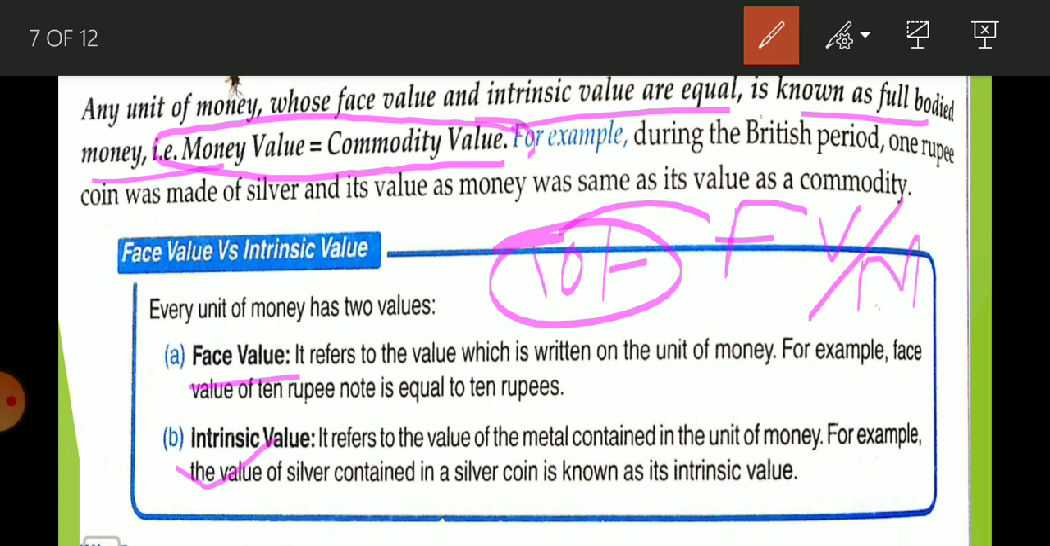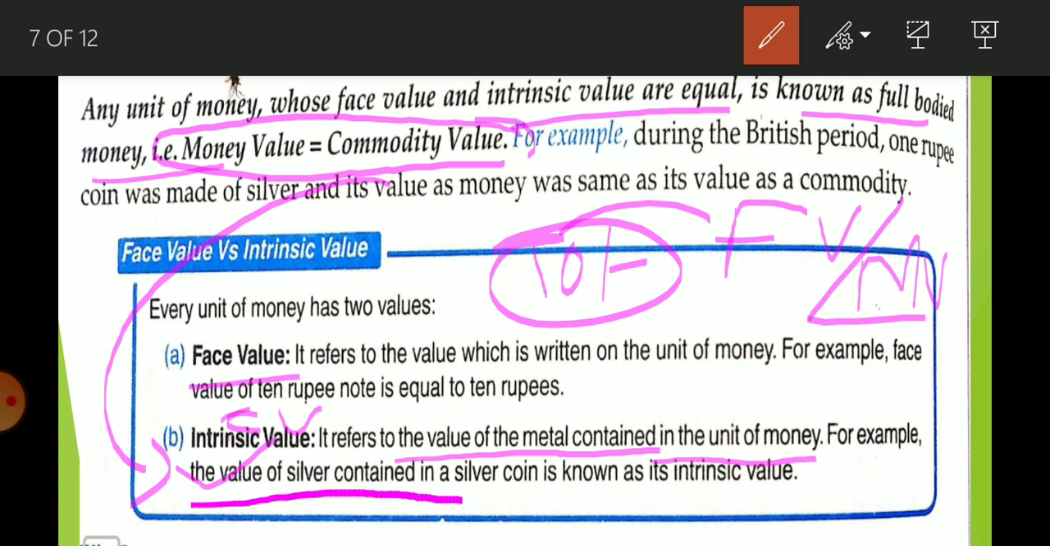ये कितने का नोट है, so whatever is written on that is considered as face value or money value. Now what is commodity value, what is intrinsic value? Both are the same thing, so we can write commodity value also. It refers to the value of the metal content in the unit of money. For example, the value of silver content in a silver coin is known as its intrinsic value.